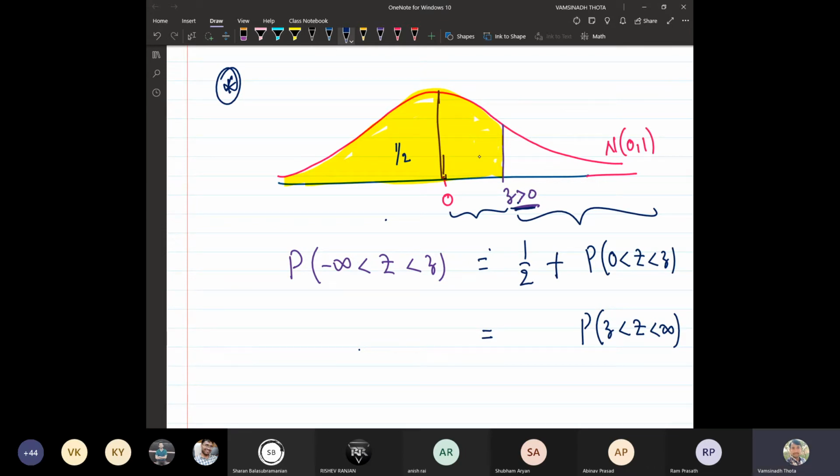What is the relationship between these two? This is from minus infinity to Z, and what is this one? From Z to plus infinity. What should be the sum of these two regions? 1, right?